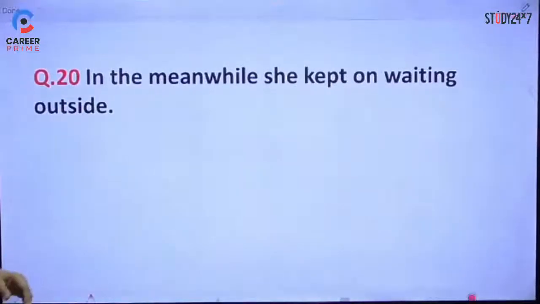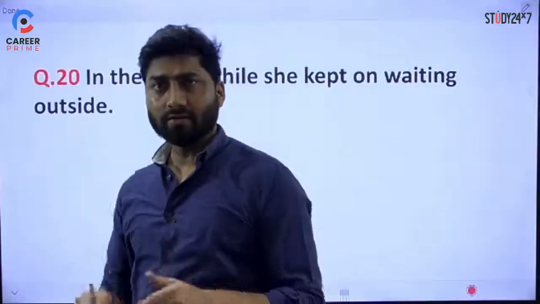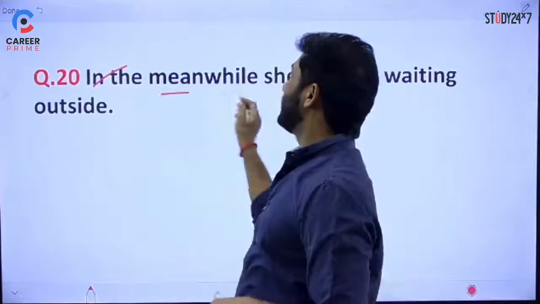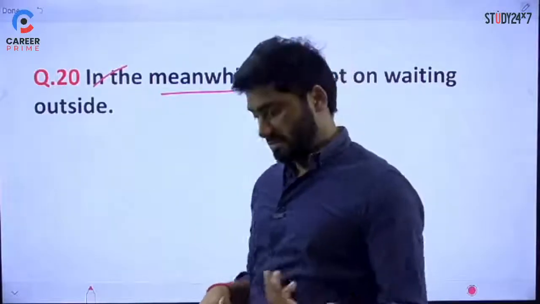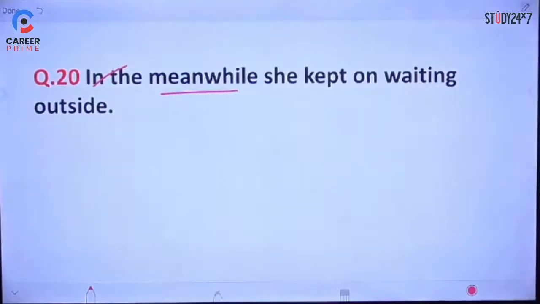अगला सेंटेंस हमारा है In the meanwhile she kept on waiting outside. In the meanwhile, in between, right? अब यहाँ पे क्या हो रहा है, अगर हम इसको हटा दें, so meanwhile कई बार हम साथ साथ या simultaneous के लिए भी यूज करते हैं, right? So this is what you want to say here, right?